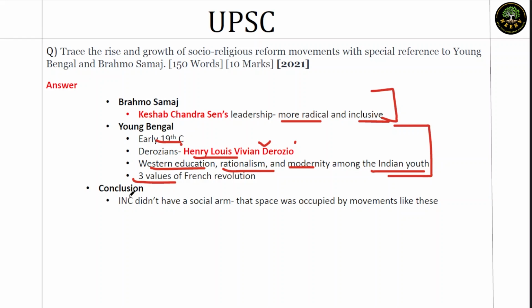And we'll conclude it by invoking INC into the question. INC didn't have a social reform arm, but that vacuum was filled by the social reform movements. So we'll invoke that and we'll conclude the answer. So that's the answer. All three parts covered with proper content and value addition.